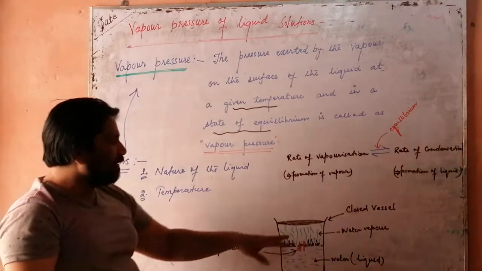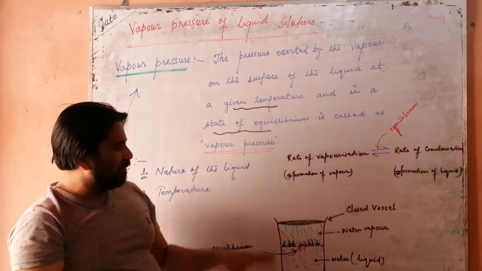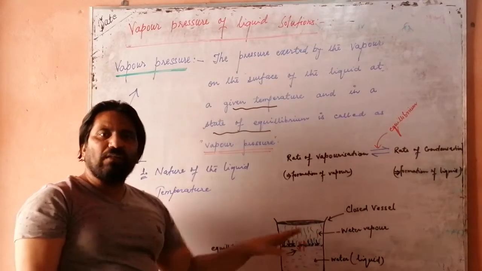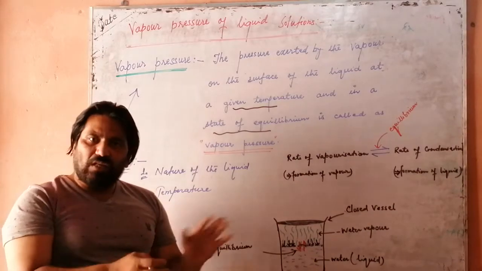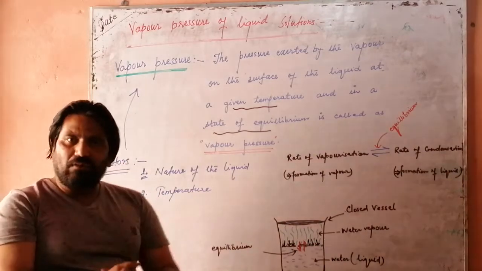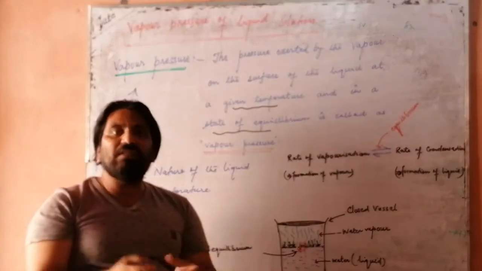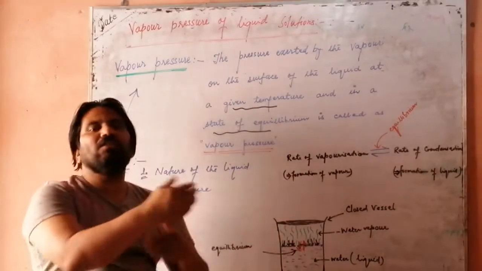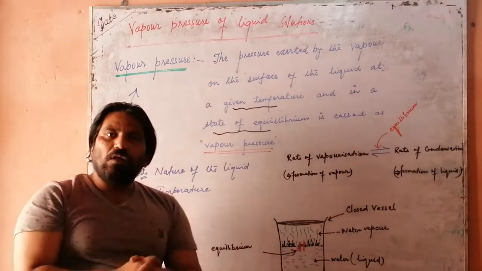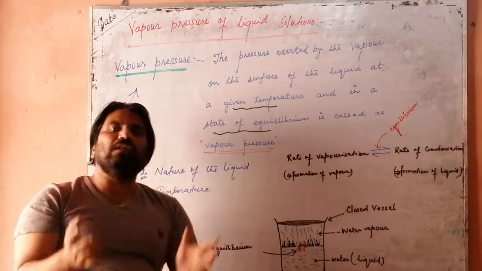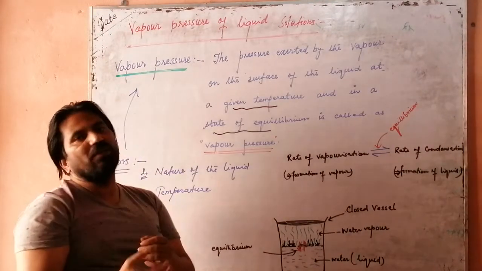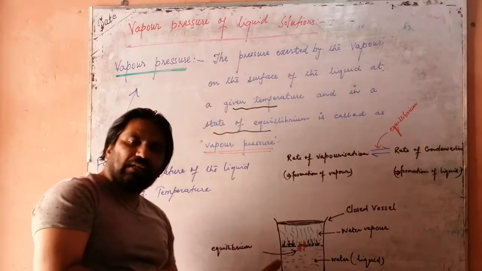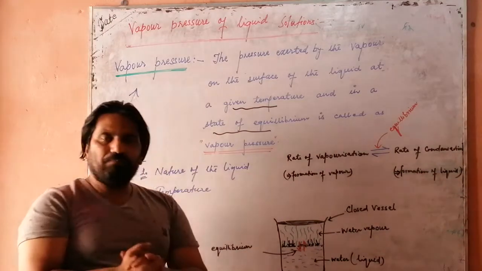As you are looking here, we have taken a closed vessel in which water has been kept. Water is a very good example of a liquid, as well as being volatile, meaning it changes into vapor, because you know very well that at every temperature, by the process of evaporation, it changes into vapor. So I have taken water here.